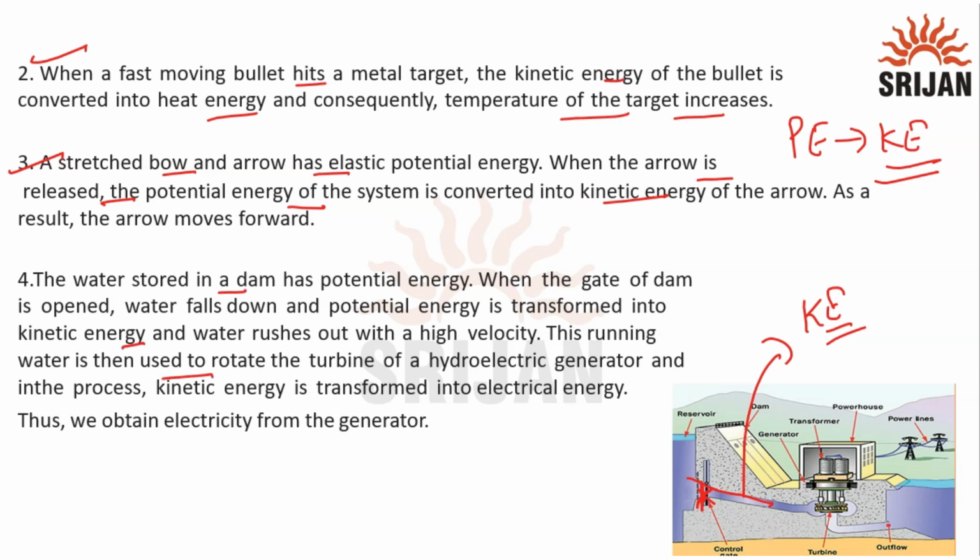Then this running water is used to rotate the turbine. This is the turbine, so it will rotate. So the kinetic energy is transformed into electrical energy, because when it rotates, okay, it produces what? The electrical energy. Okay, so we obtain electricity from this generator. So this is all about what? The energy transformation. I hope this topic is clear to you.